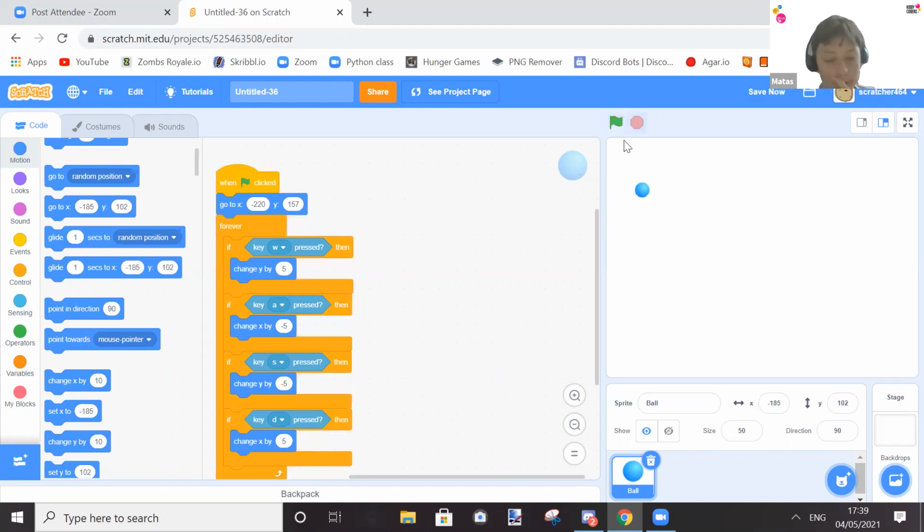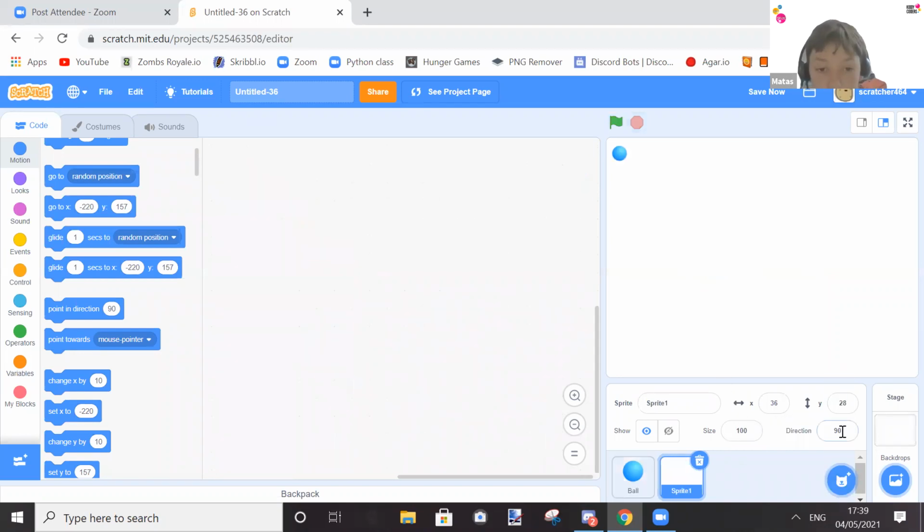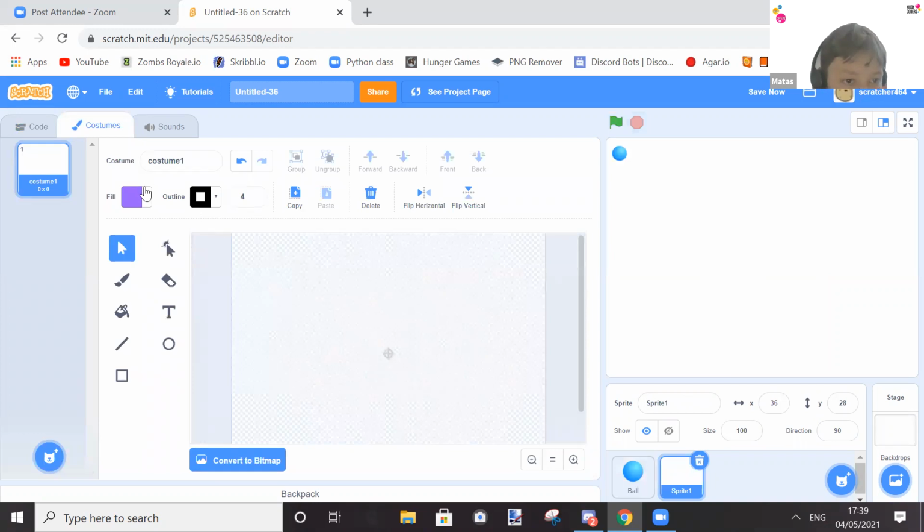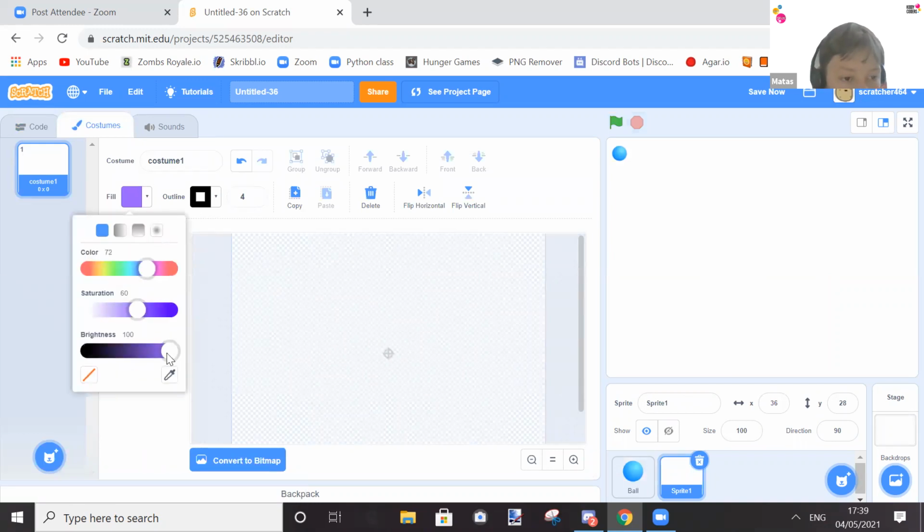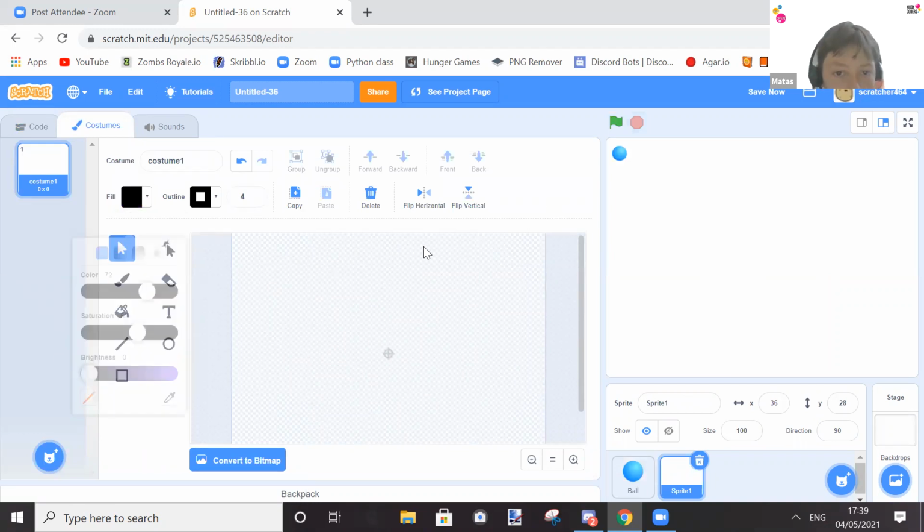So now what we're going to want to do, let me just put up there so I know where it spawns. We're going to create a sprite. Let's make it dark.